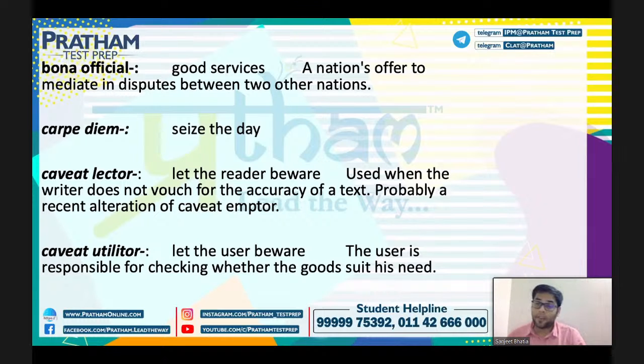Now, there is a man, for example, buying a shampoo for anti-dandruff, right? But the shampoo is for making his hair soft. So then he has to be aware of what his exact needs are in this case. So the user is responsible for checking whether the goods suit his needs or not. Okay, so that is the meaning of caveat utilitor.